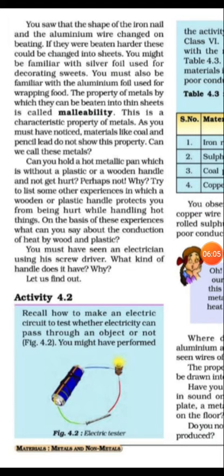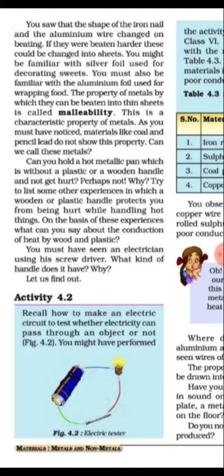In activity 4.2, we take some materials like an iron rod or nail, sulfur, a coal piece and copper wire, and by using this electric tester we can do the conductivity test, whether these are good conductors or bad conductors. The results are in table 4.3. The iron rod or nail is a good conductor of electricity, sulfur is a poor conductor, the coal piece is a poor conductor, and copper wire is a good conductor.